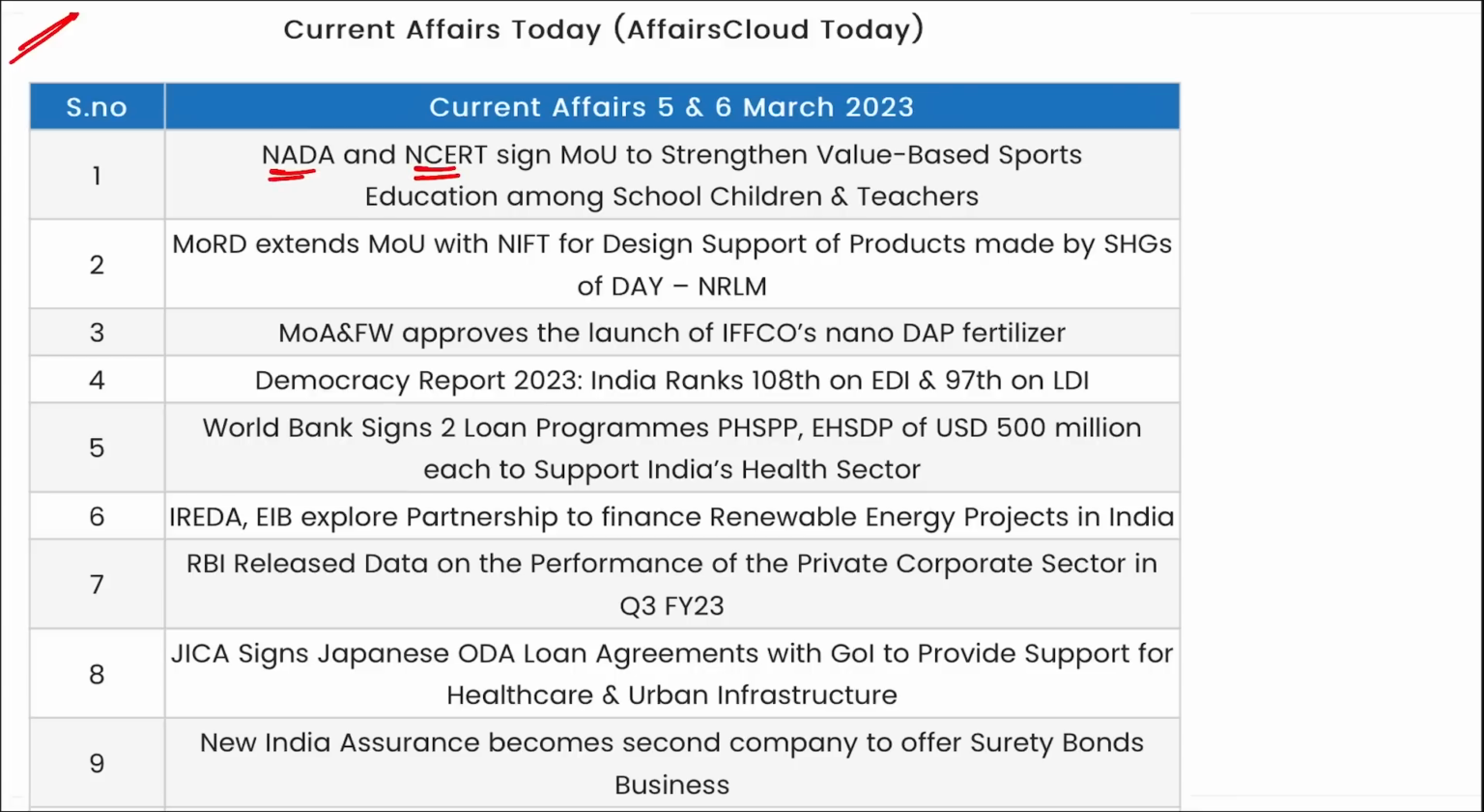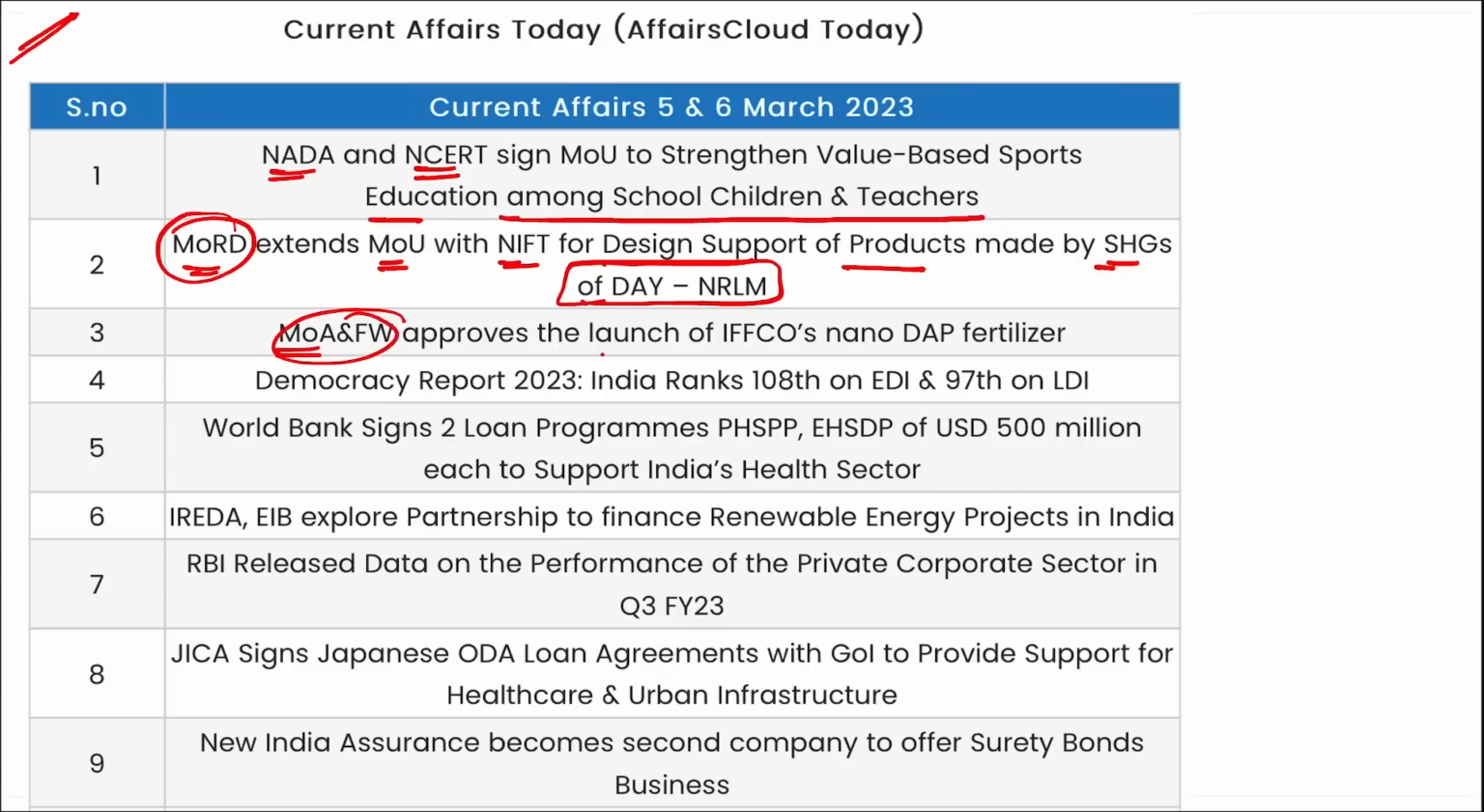NADA and NCERT signed an MOU to strengthen value-based sports education among school children and teachers. Ministry of Rural Development has extended an MOU with NIFT for design support of products made by self-help groups of DAY-NRLM. Ministry of Agriculture and Farmers Welfare approved the launch of IFFCO's Nano DAP fertilizer. In the Democracy Report for 2023, India ranked 108th on EDI and 97th on LDI. World Bank has signed two loan programs, PHSPP and EHSDP, of $500 million each, to provide support to India's healthcare sector.